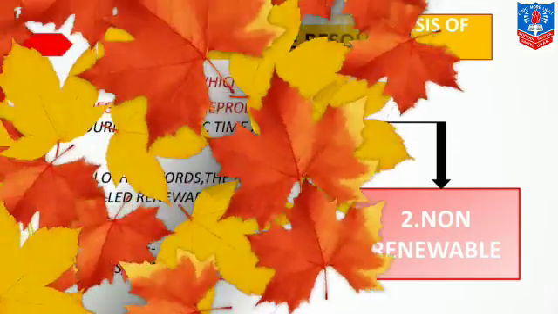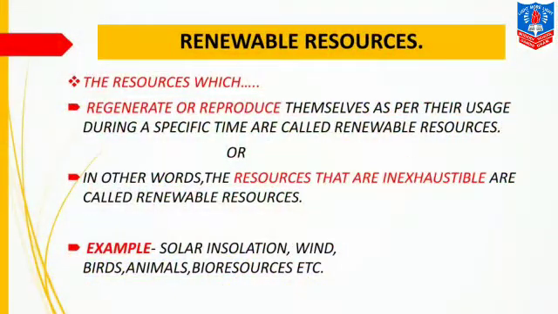So let us understand renewable resources. What are renewable resources? The resources which regenerate, that means they are again available for consumption or reproduce. They renew themselves as per their usage during a specific time. After a specific period of time, they can be used again, and are called renewable resources.